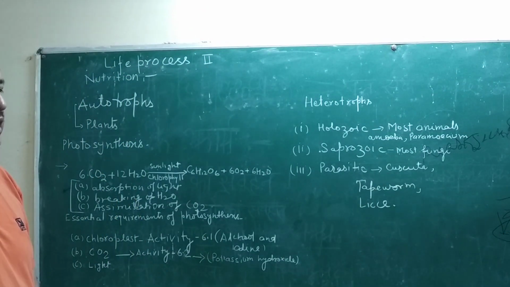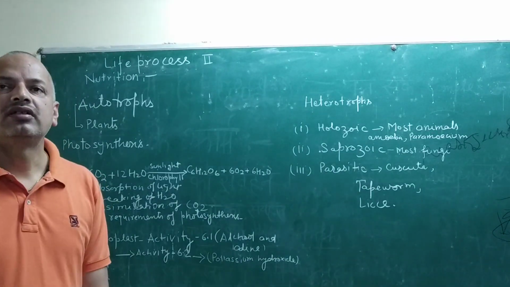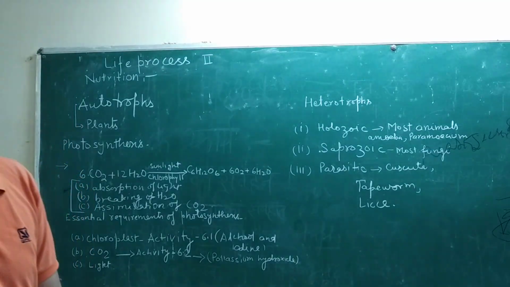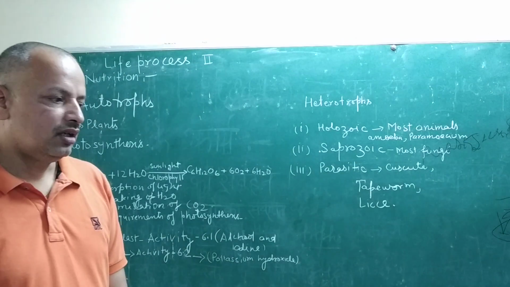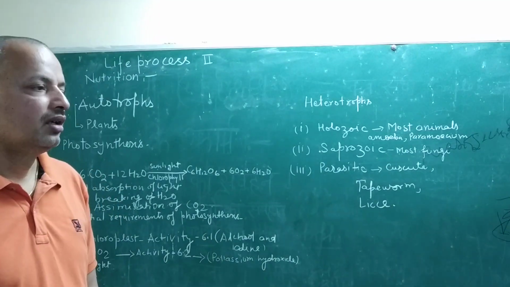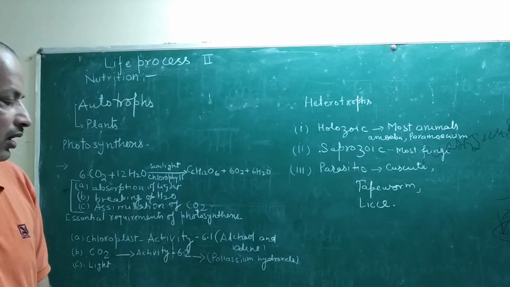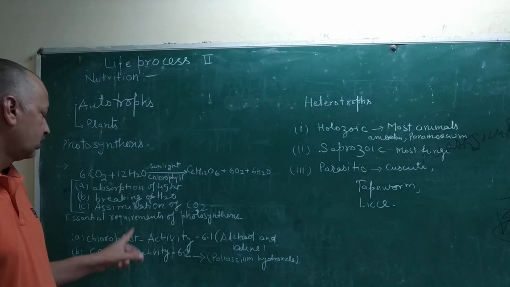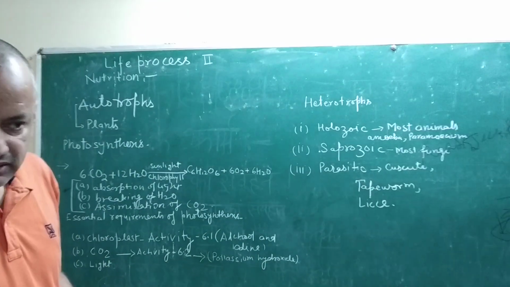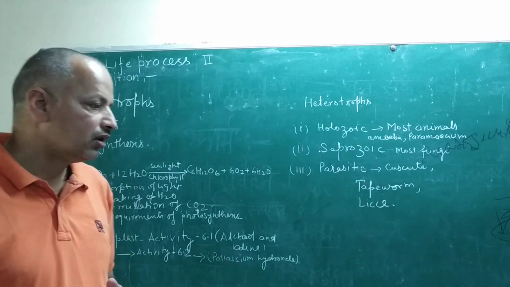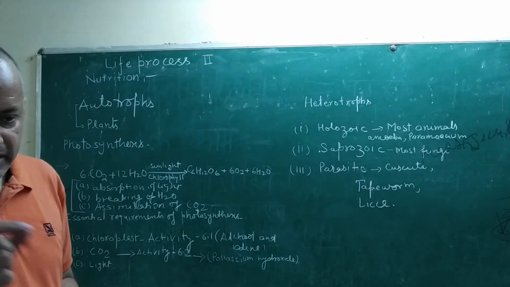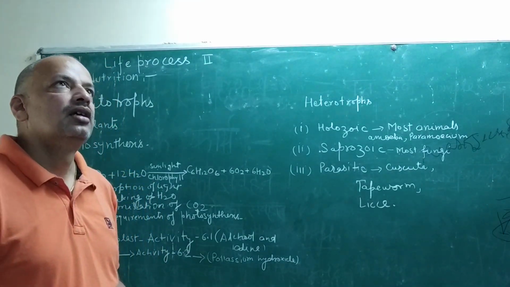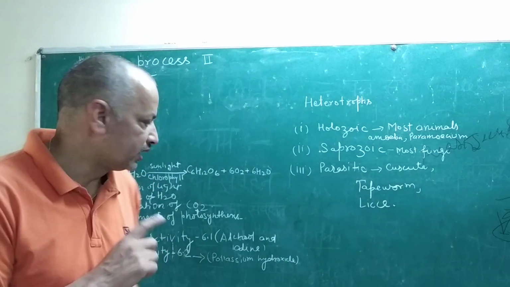For this purpose, keep a plant for 3 or 4 days in the dark, and after that again keep it in the light, and then starch is synthesized. And for testing of chloroplast, starch is only synthesized in the presence of chloroplast. So when the leaf gives the test of starch, that is surety that chloroplast is present.